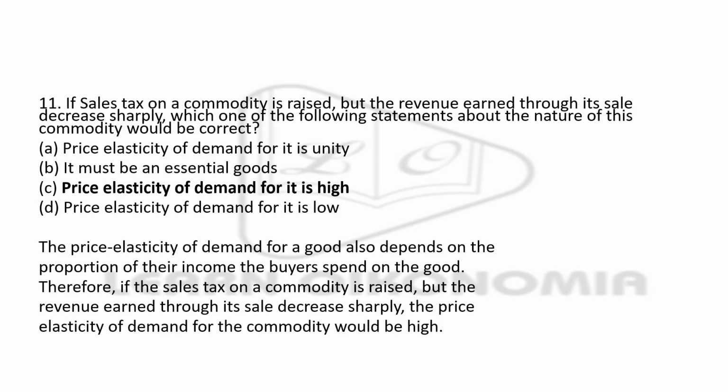Next question. If sales tax on a commodity is raised, but the revenue earned through its sales decreases sharply, which of the following would be correct? A, price elasticity of demand for it is unity. B, it must be an essential good. C, price elasticity of demand for it is high. And D, price elasticity of demand for it is low. The correct answer is option C, price elasticity of demand for it is high. You have to see that